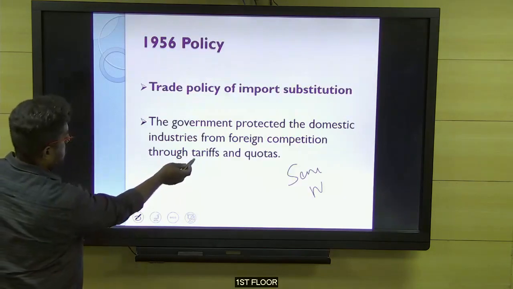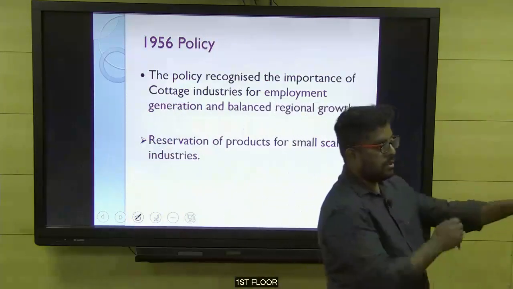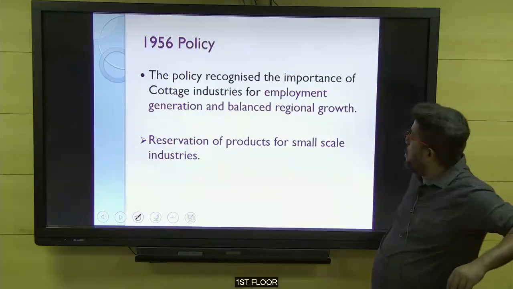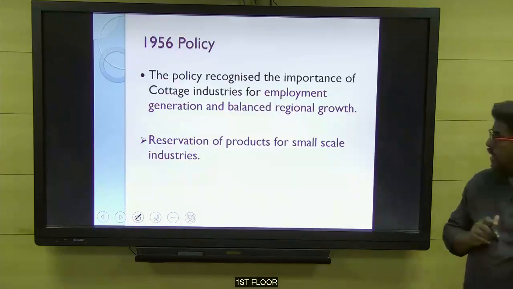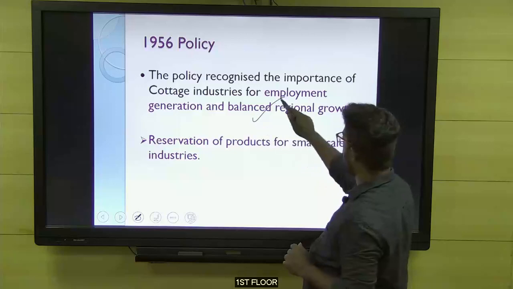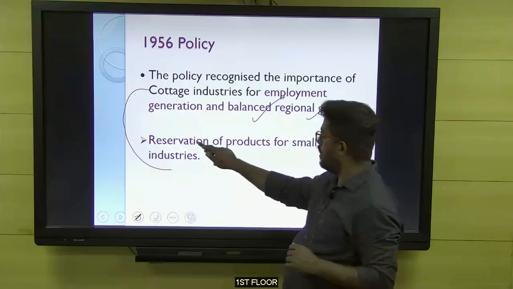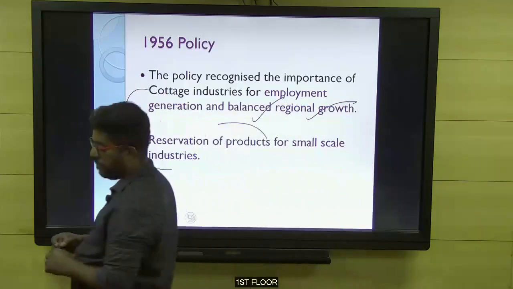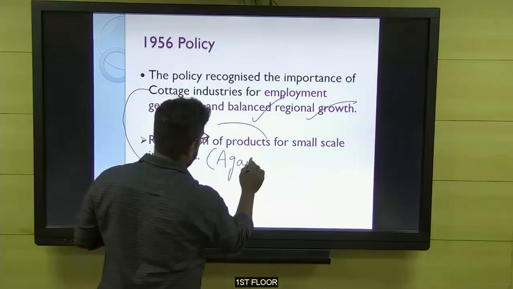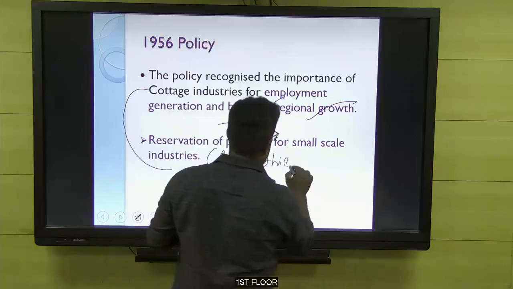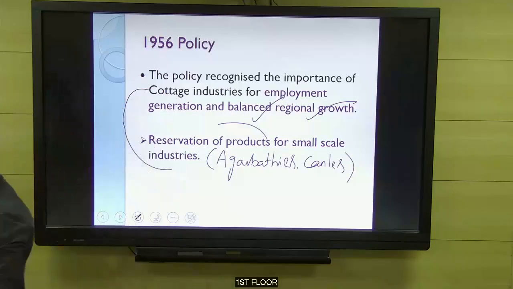So the previous slide is this. We have copied up to this. Now you can copy the next slide. The policy also recognized the importance of cottage industry. Chandramohan asked, so I told I'll show you in the coming slides. Cottage industries for employment generation and balanced regional growth. And the cottage industries were supported with the help of reservation of products for small scale industries. Examples, some products like agarbattis, candles, like that. Some examples you can write.